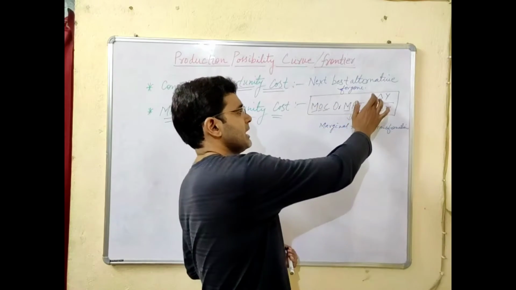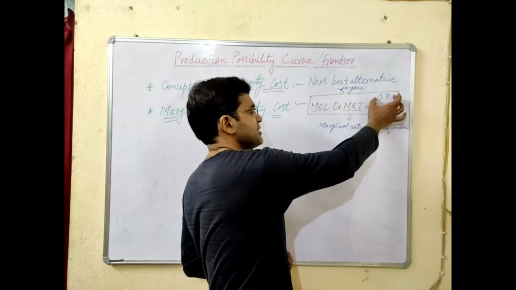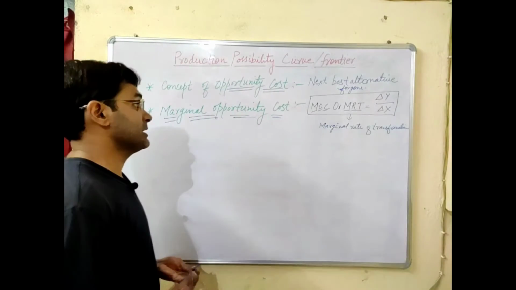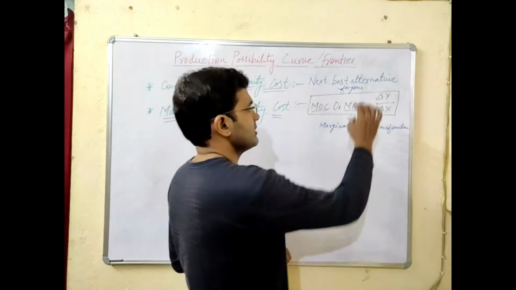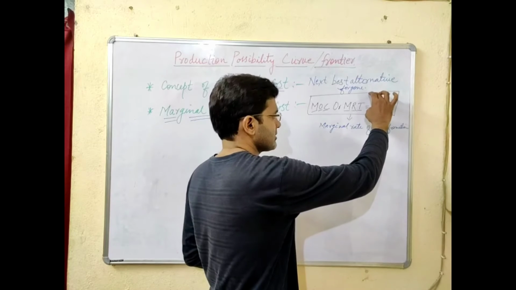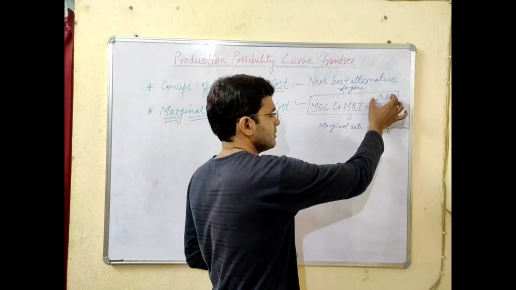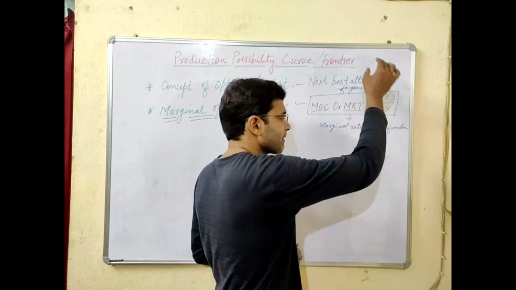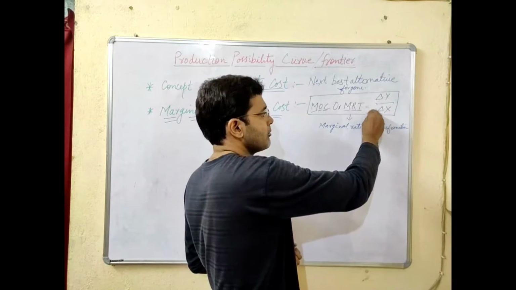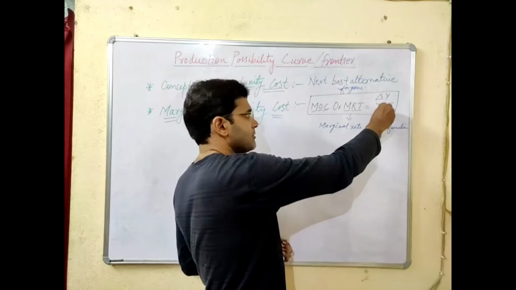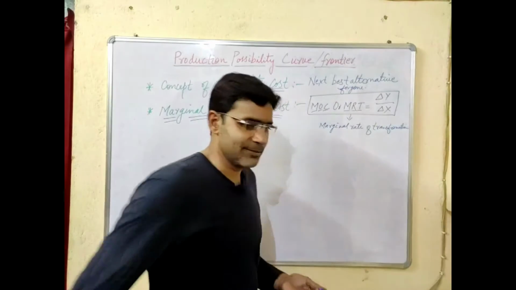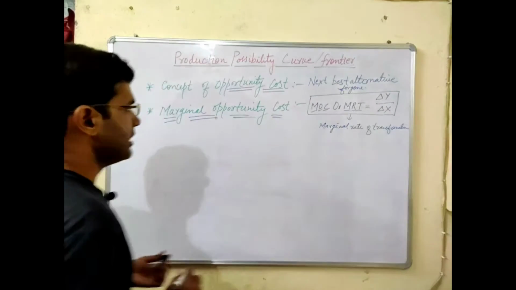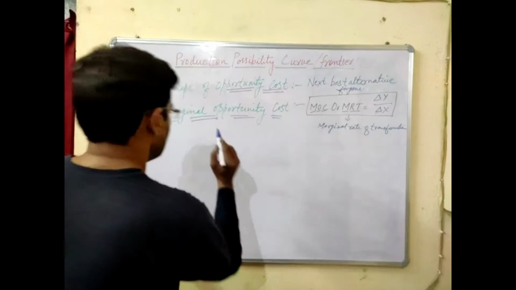It can be expressed as change in Y upon change in X. Or in other words, we can say that it is the amount of loss in the unit of commodity Y by the amount of gain in terms of commodity X. So that ratio will be termed as marginal opportunity cost.